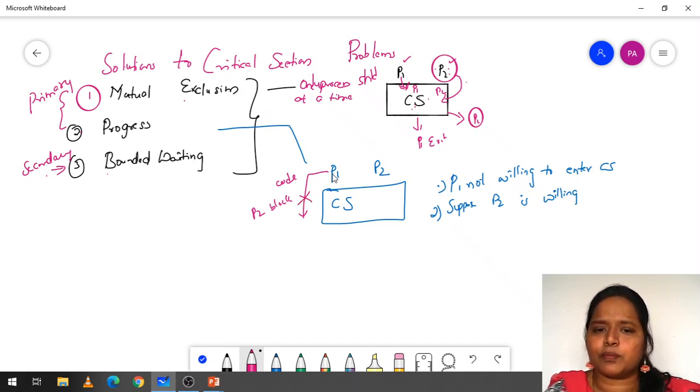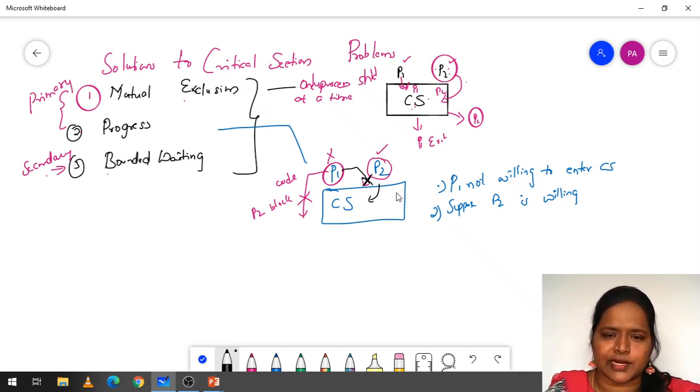So now P1 is not willing to enter into the critical section, that is the first point, and P2 is willing to enter into the critical section. But when P2 is entering, P1 will block P2 from entering into the critical section. That is the progress condition.